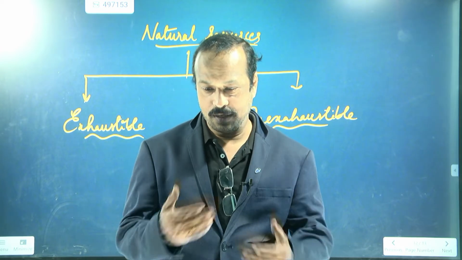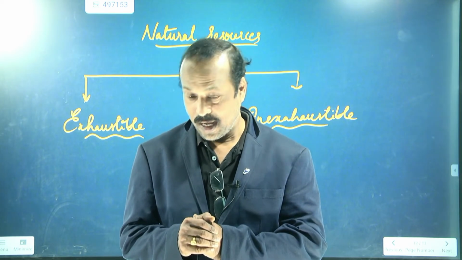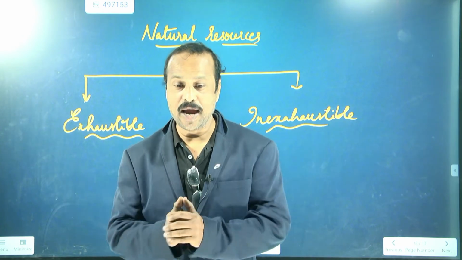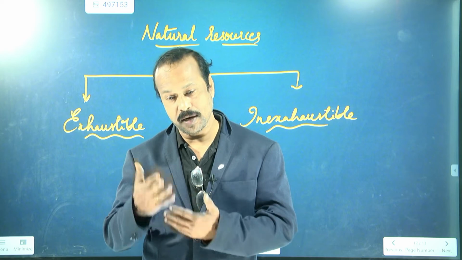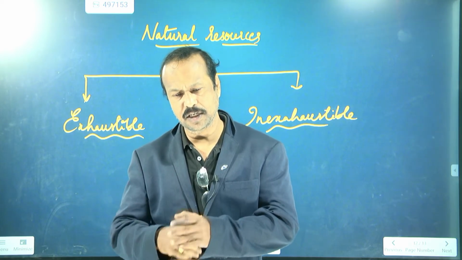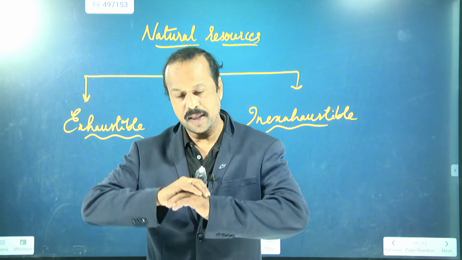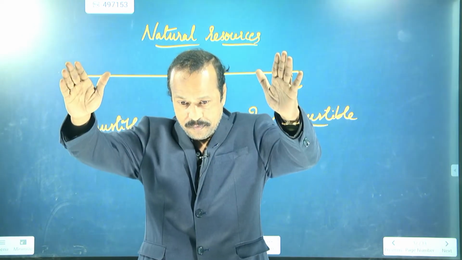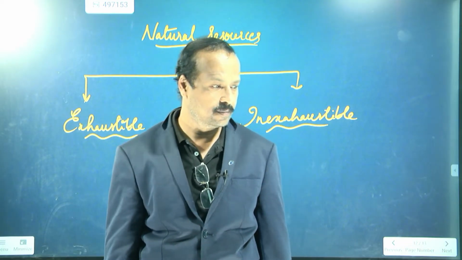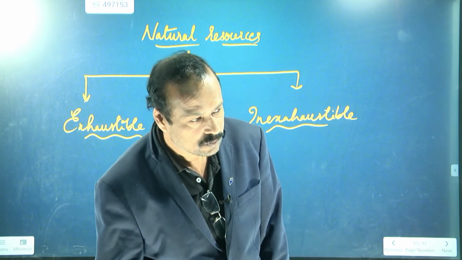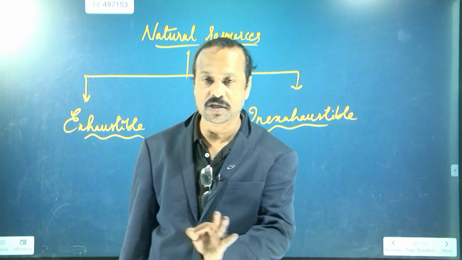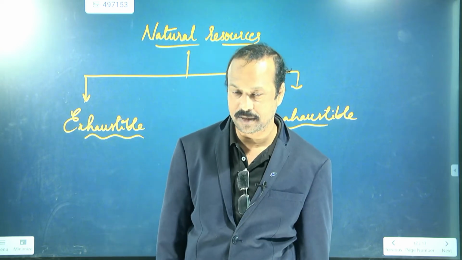Billions of people are there throughout the world, and so many animals also, and they all are using the air. If we continuously use air like this, will there be any time when the total air will be over from the earth? Yes or no? No. So that is called inexhaustible. Did you understand? Inexhaustible means?